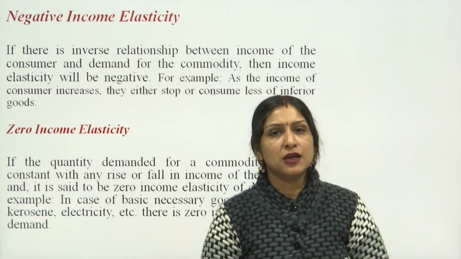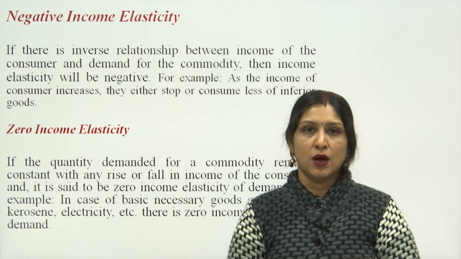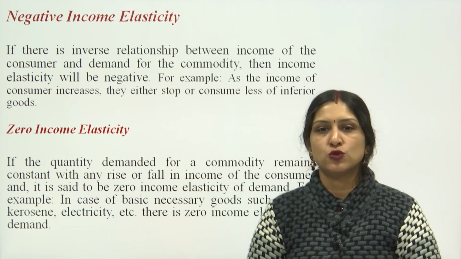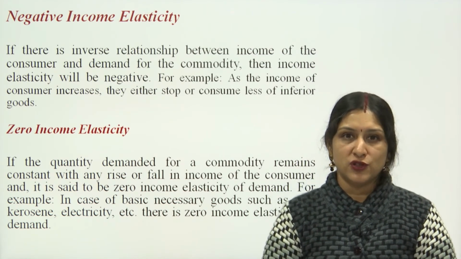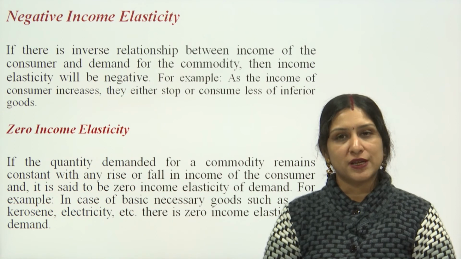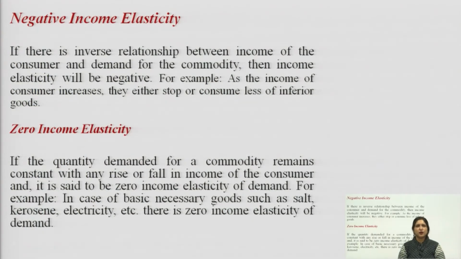So, when income of a consumer will increase, the customer will shift to a better quality product which are available in the market. Like for example, the example of inferior goods are your bajra, coarse cloth. So, if income increases, the customer will shift from bajra to wheat, which is a better substitute, which is a quality product. Same case of coarse cloth, the customer will shift to fine cloths. So, that is again a better product available as compared to inferior goods.